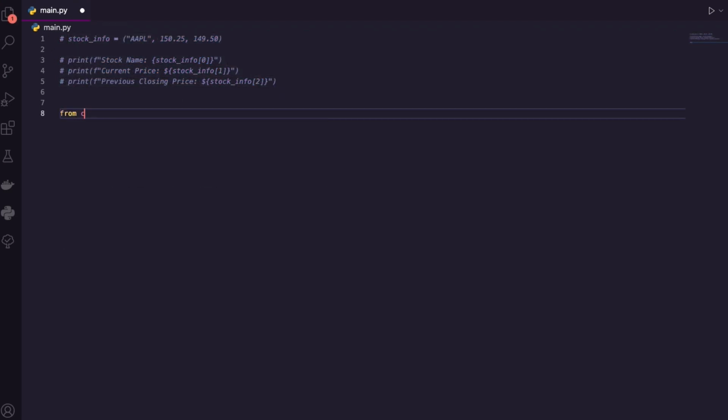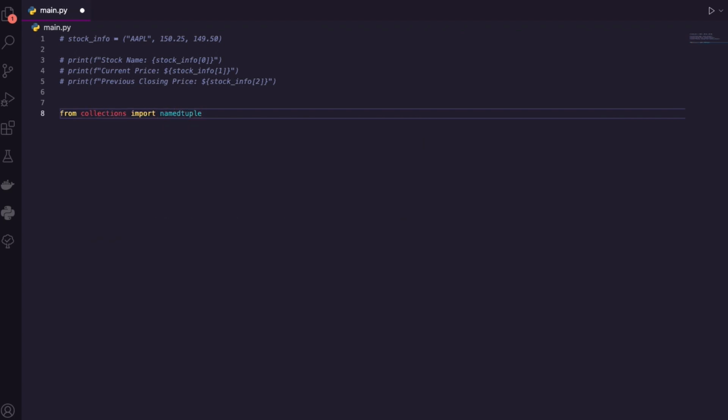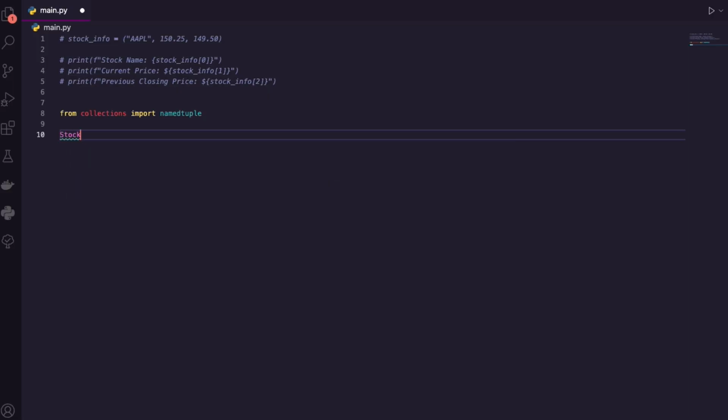In order to get named tuple, I need to tap into the collections module, and we're going to import namedtuple. That's an extra additive to Python. I'm now essentially going to create a class. I want you to think of it like a class because it kind of is. I'm going to call this Stock. Notice how it's capitalized.